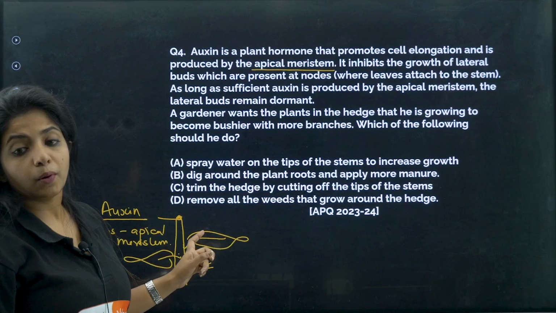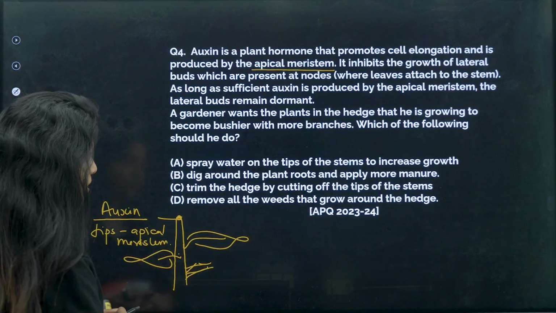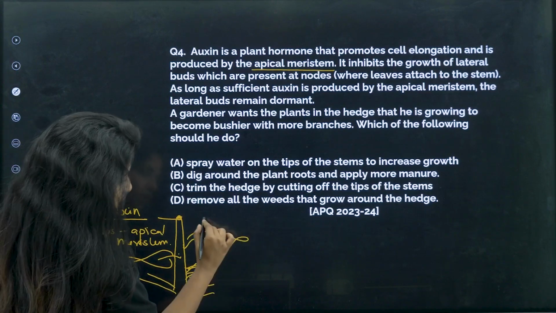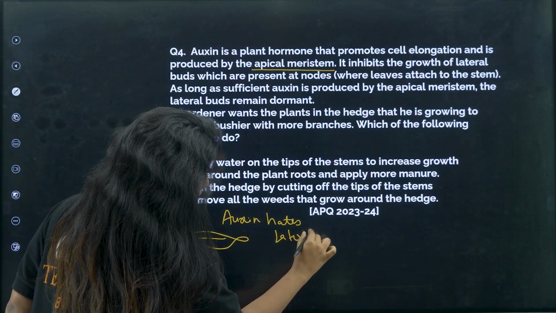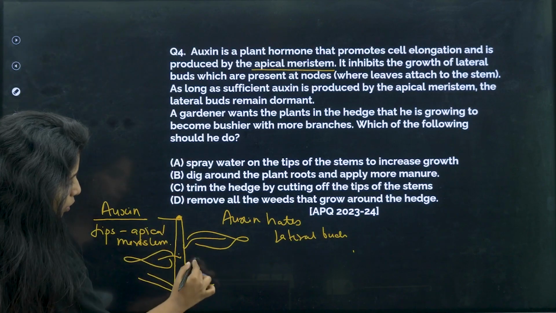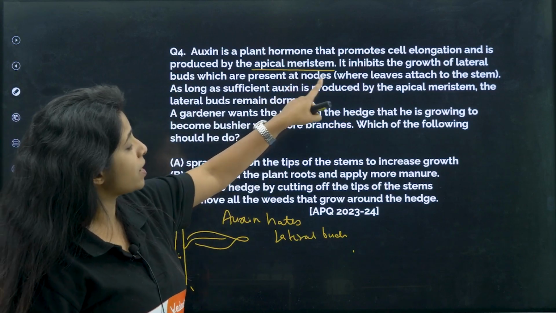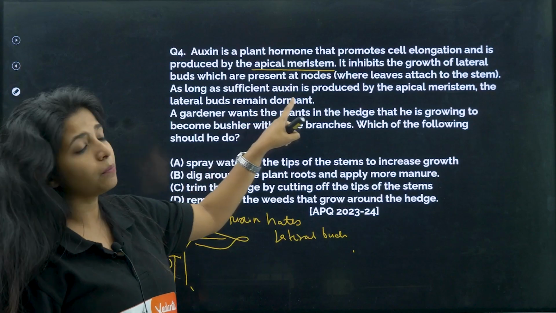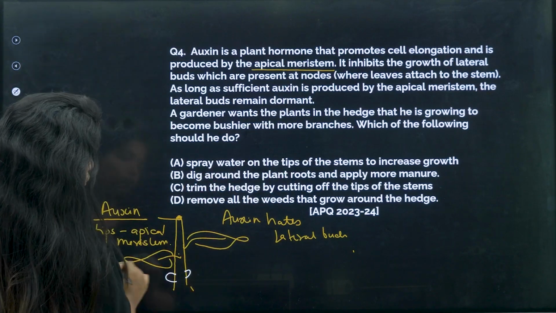So the one problem about auxin is that it does not arouse lateral growth. That means it does not allow the formation of lateral buds like this. So auxin hates lateral buds. There won't be branching over here if auxin is way too much. So it inhibits the growth of lateral buds which are present at the nodes. As long as sufficient auxin is produced by the apical meristem, the lateral buds remain dormant. So they won't be growing, they will be remaining dormant.